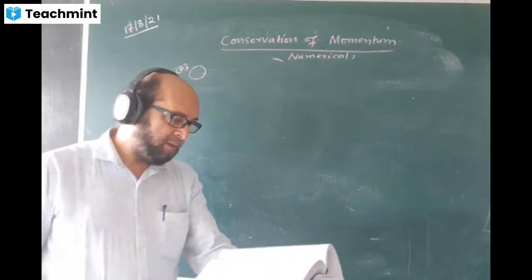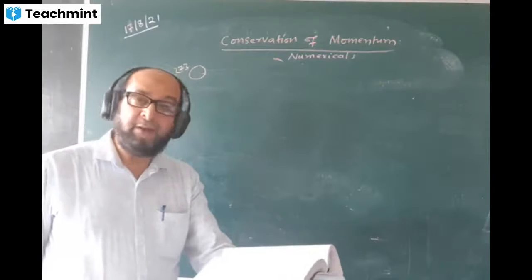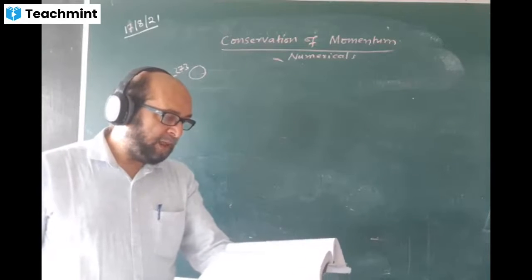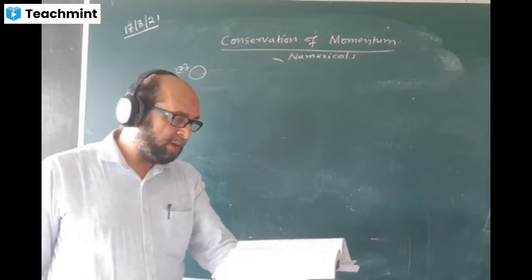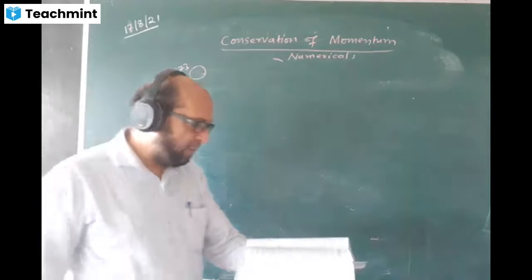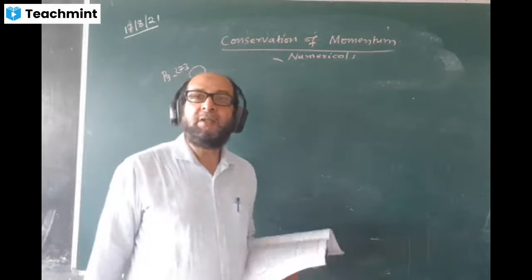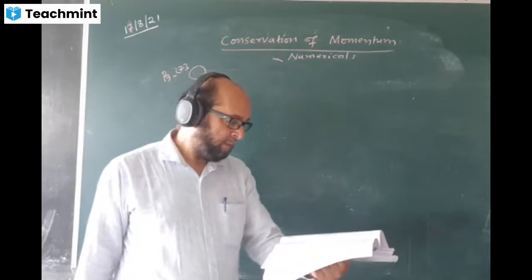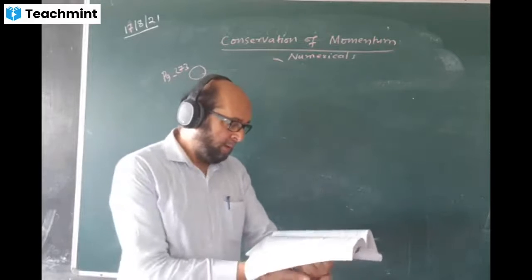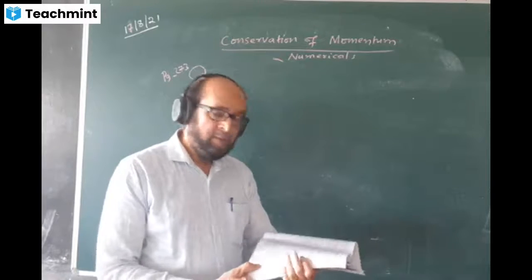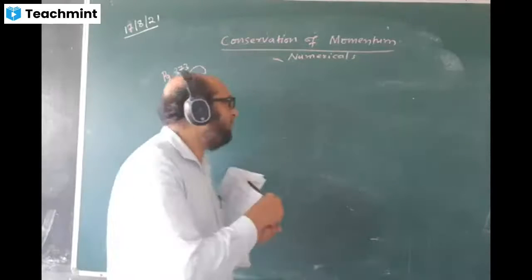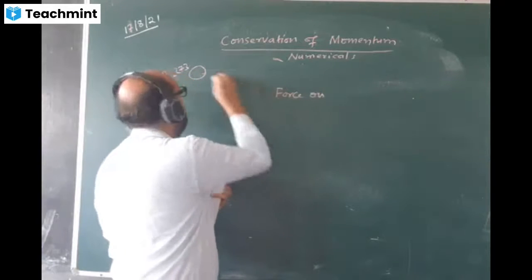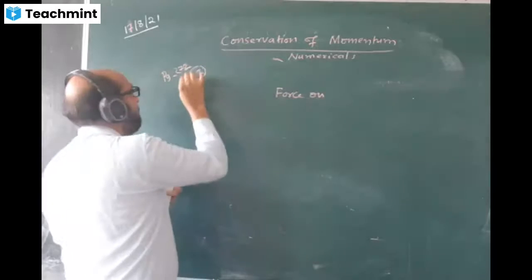Question says a machine gun fires 90 bullets per minute with a velocity of 800 meters per second. If each bullet has a mass of 0.075 kg, what average force is required to hold the gun? Force they are asking, and the force formula is change in momentum by the time. What is the change in momentum? This is number 7, page number 272.